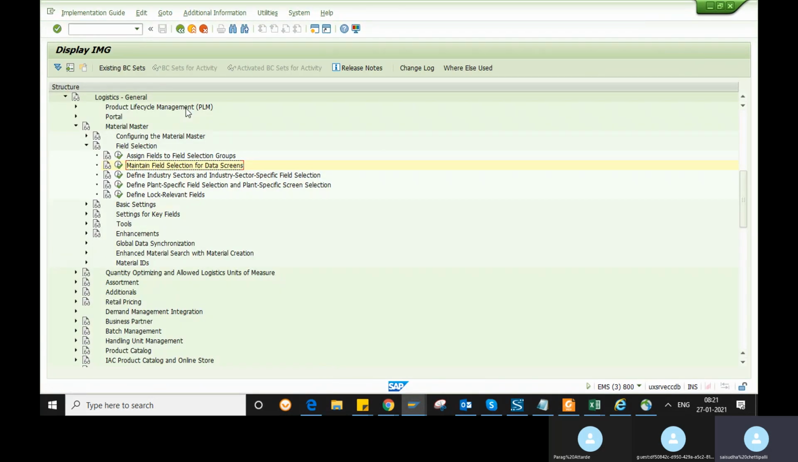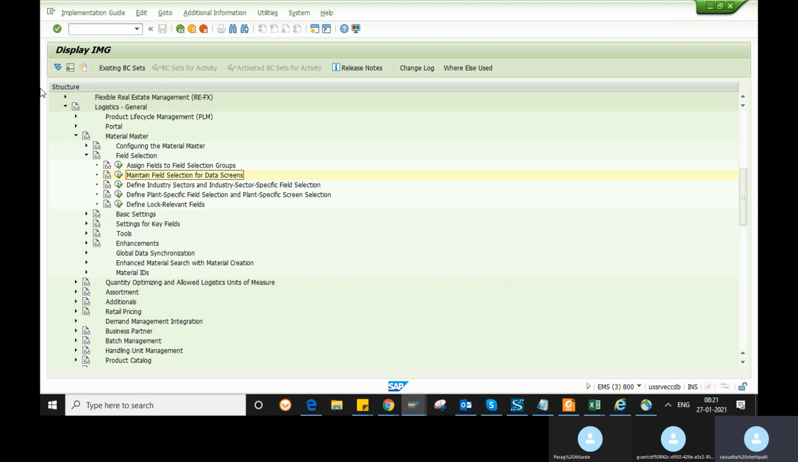But there is a change configuration. I will tell you that one so that we can discuss lock relevant fields there. There is a change number concept, which is a large concept. In that you can change the lock relevant fields.